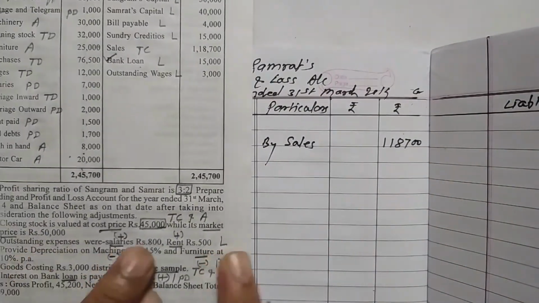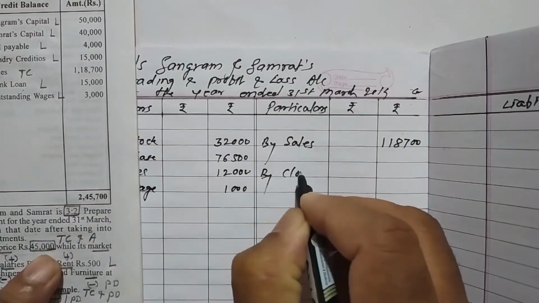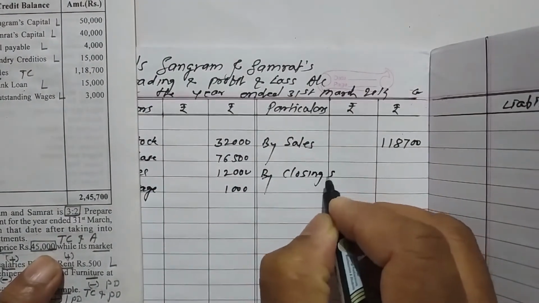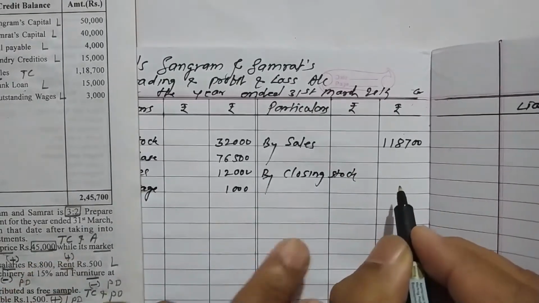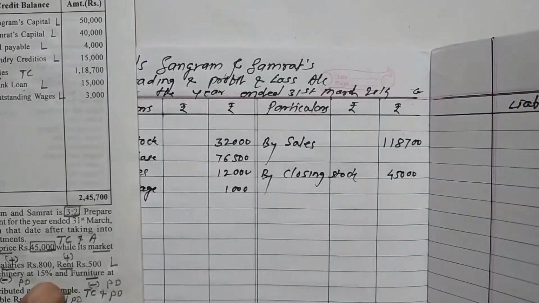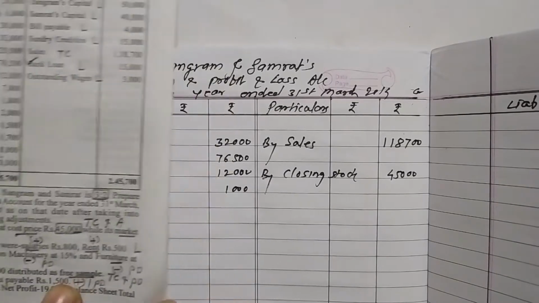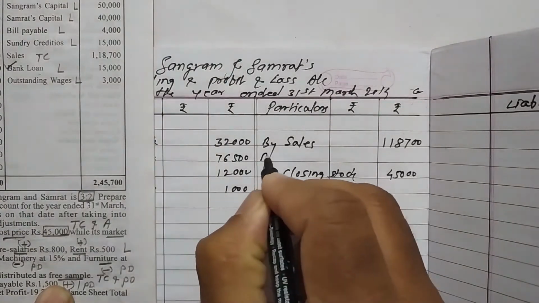Now adjustment. TC closing stock, write on credit side, by closing stock rupees 45,000. Lower price is to be recorded. Okay, see again TC, one. Now see TC, PD, free sample. Right here it is, free sample.